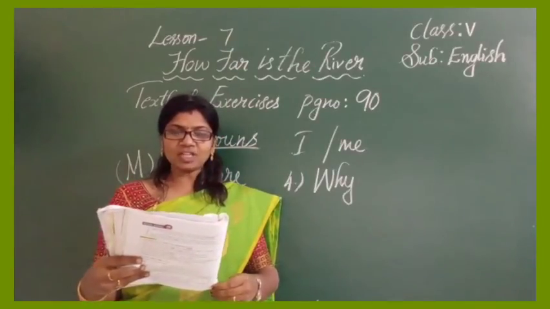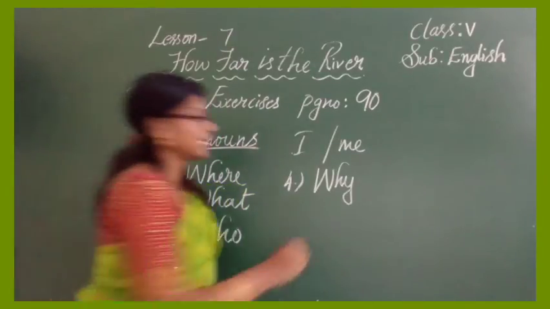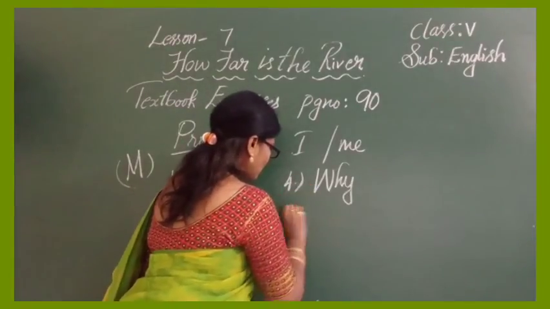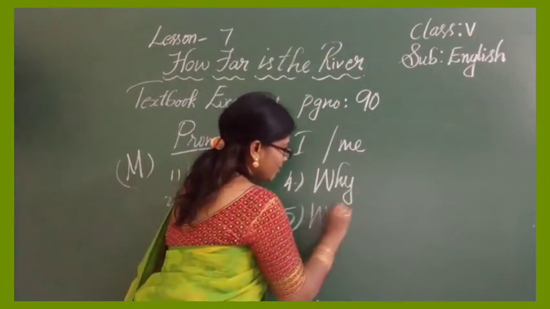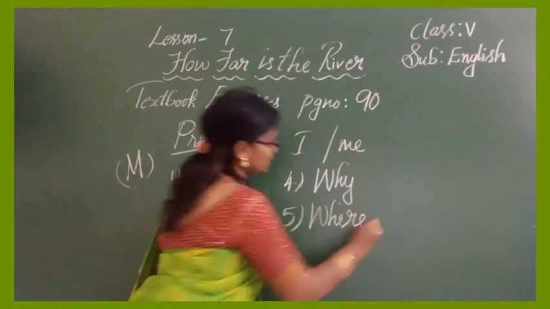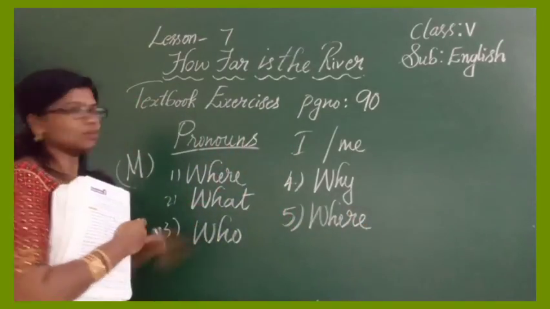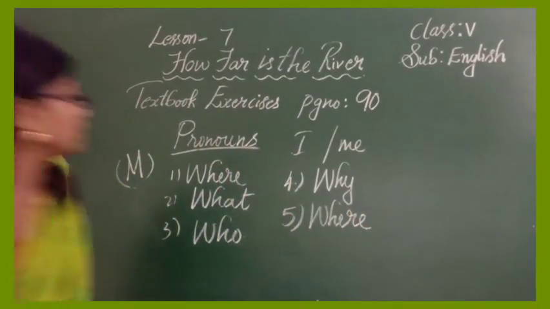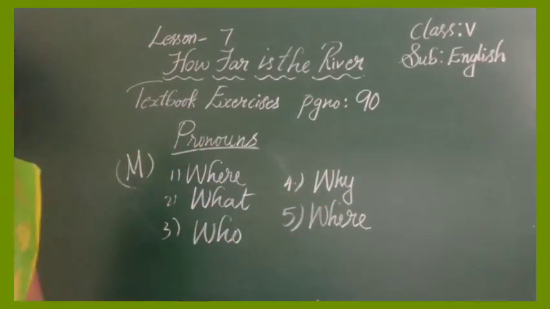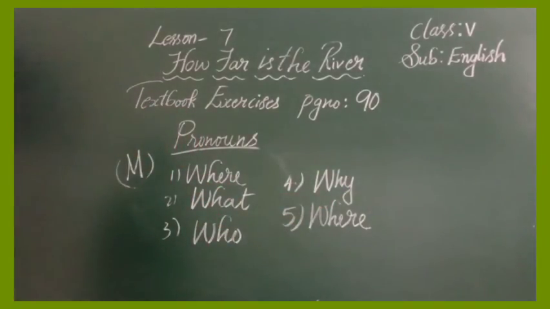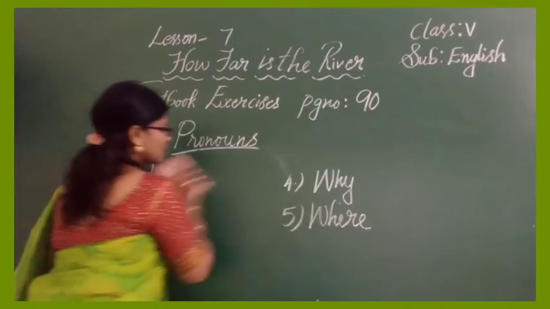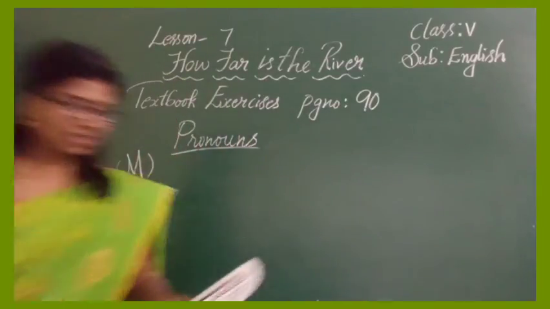Then dash have you been? Where have you been? Fifth one, where have you been? Now let's go once again with the exercise answers and check with your answers. First one, where, second one, what, and third one, who, why, and where. Okay, now we have finished this exercise.